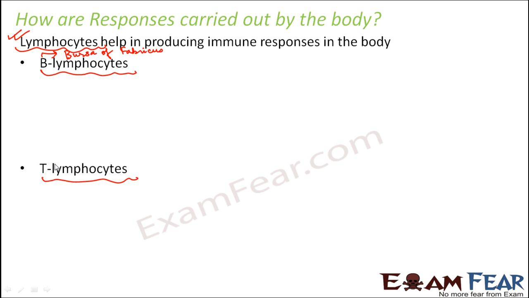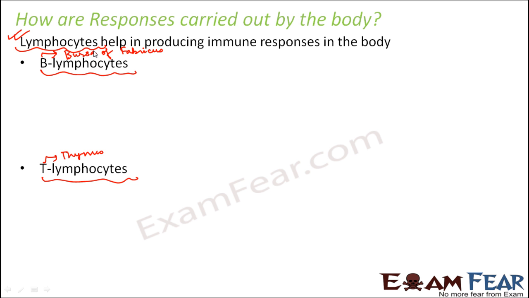T stands for thymus, because the thymus is a gland present in vertebrates, and this is the site where these cells mature. So they are produced in bone marrow and they mature in the thymus.